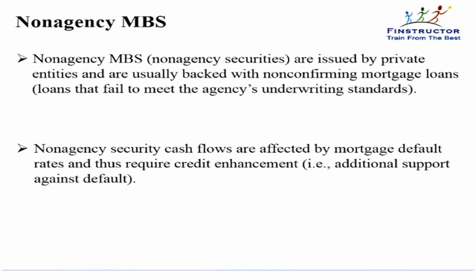Does not apply for non-agency MBS. So these are generally low quality mortgages. So if you're investing in a pool of non-agency MBSs, then you should be careful about credit risk also, and you see the kind of credit enhancements that have been done when evaluating mortgage pass-throughs on non-agency mortgage-backed securities.